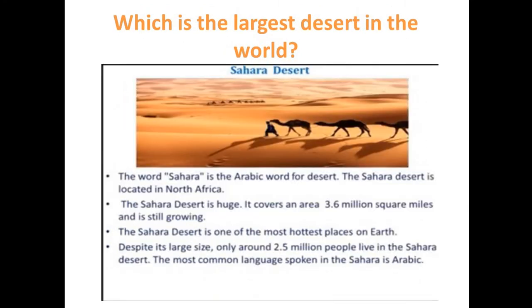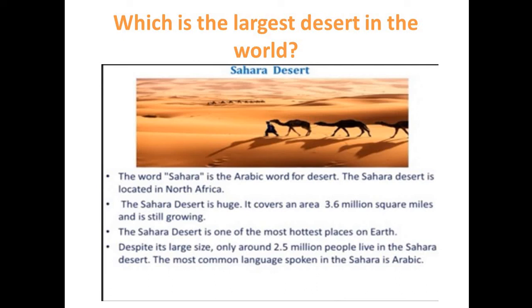Which is the largest desert in the world? Largest desert in the world, and the answer is Sahara Desert. The word Sahara is an Arabic word for desert. The Sahara Desert is located in North Africa. The Sahara Desert is huge. It covers an area of 3.6 million square miles and it's still growing.